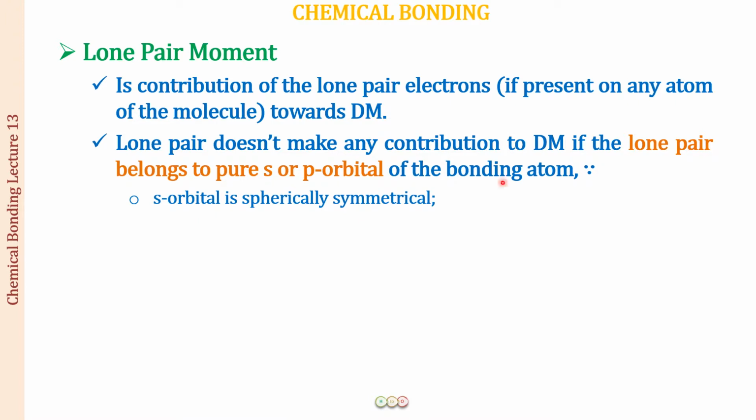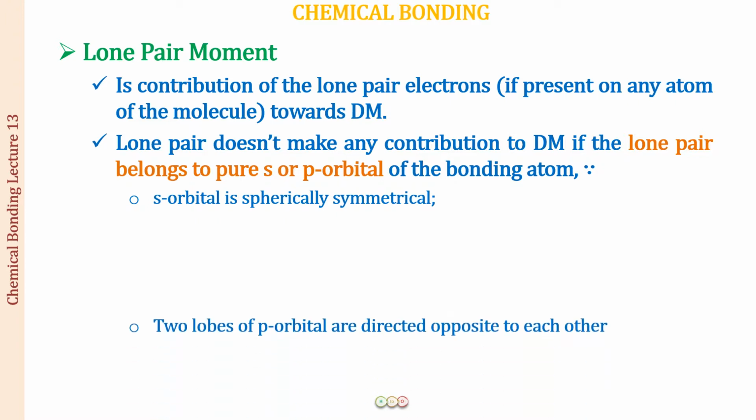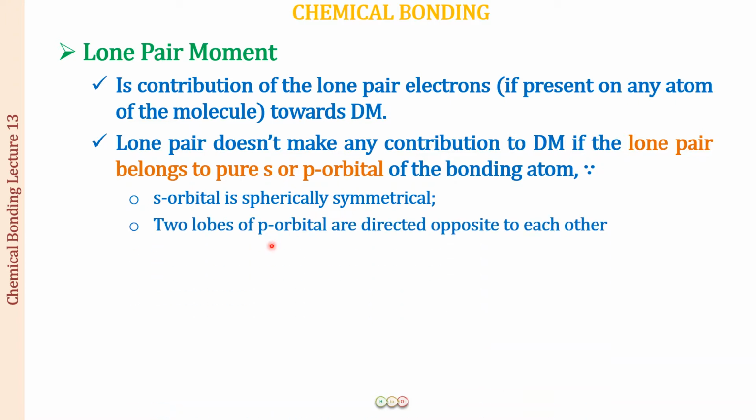If the lone pair is present in the s orbital, if you remember, the s orbital is a spherically symmetrical orbital. So the electron density is going to be equal in all directions, and the two electrons are going to cancel the effect of each other. Similarly, the two lobes of a p orbital are directed opposite to each other. The electron density in these two lobes is equal, therefore the charges cancel, and we will not have any dipole moment because of these two electrons present in the p orbitals.